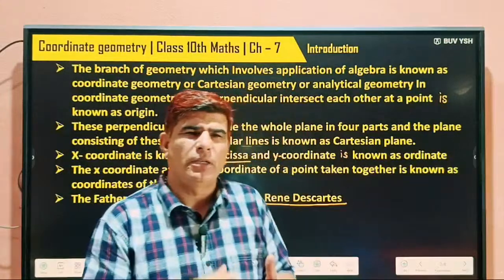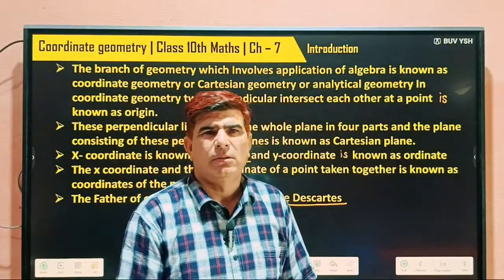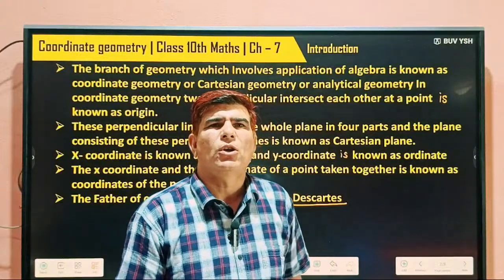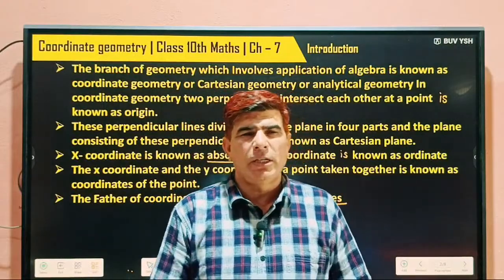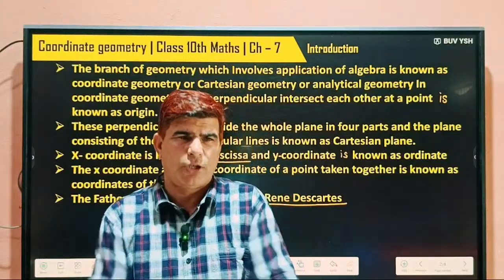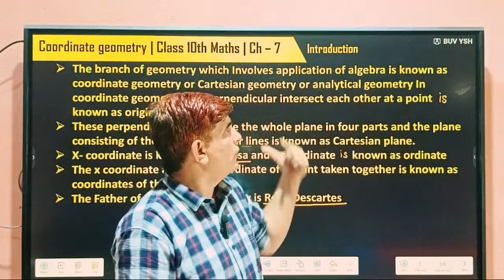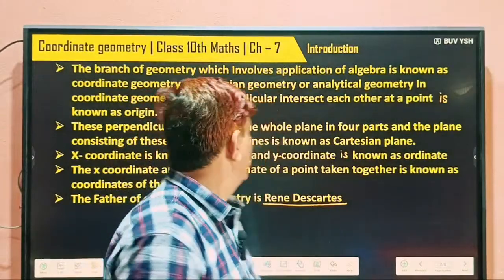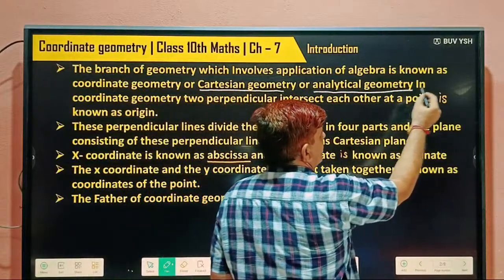So many definitions come at the starting of algebra, where first is variable. That's not our concept, but I want to tell you the definition of variable: where constant and variable are connected with each other with any of the four operations of mathematics. But here we will show algebra with the help of geometry. That geometry is known as coordinate geometry, or we can say Cartesian geometry, or analytical geometry.